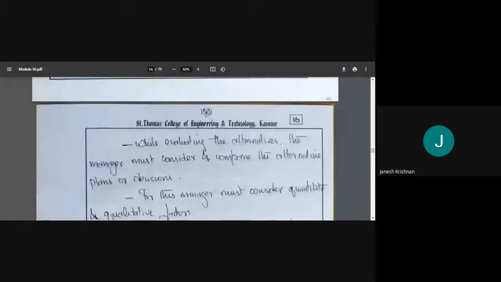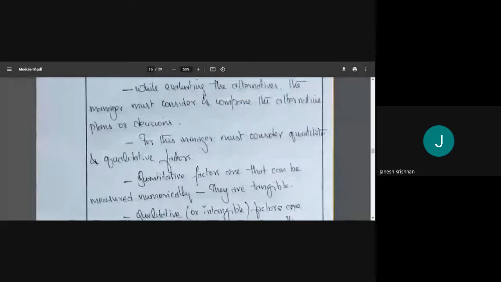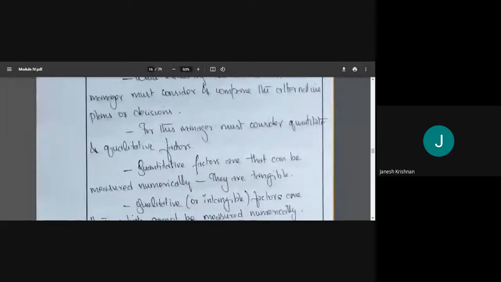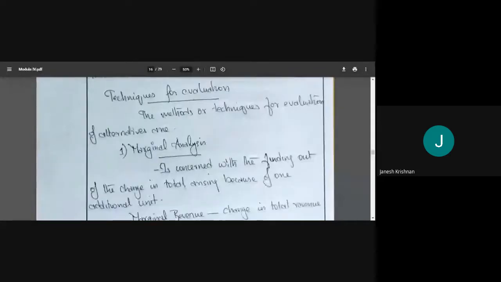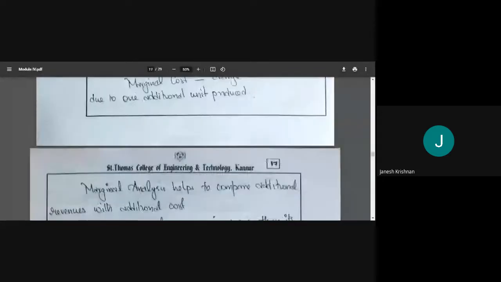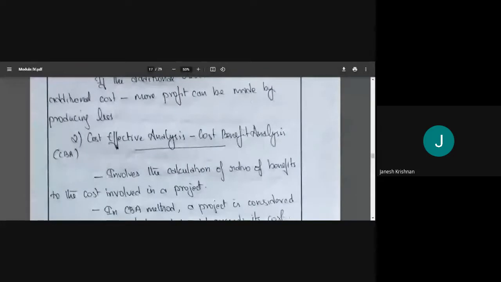While evaluating, we need to consider the qualitative and quantitative factors. There are techniques for evaluation: margin analysis and cost benefit analysis. In margin analysis, we'll see what will happen if we produce one more. Whether the revenue is higher or lower than the cost. If the revenue is higher, we can have more profit by producing more, and if the revenue is lower, we can have more profit by producing less.